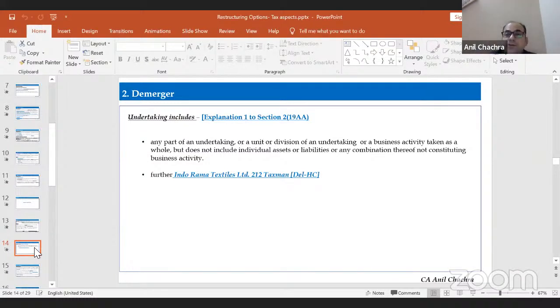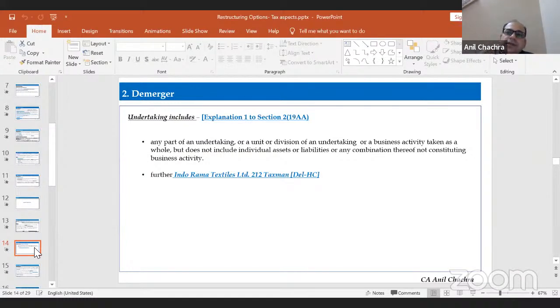Suppose I have 10 types of assets in my financials or in my balance sheet. Suppose investments, I don't want to transfer them to the resulting company, but the definition says all the property and liability of the undertaking. So does that mean all 10 items I have to transfer to the resulting company, or can I leave out one item like investment, or some other immaterial item like land, and skip it for this demerger?